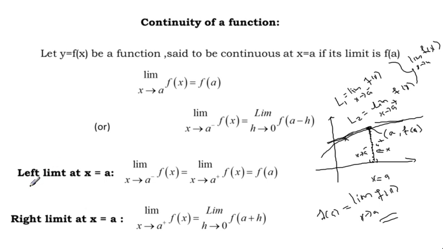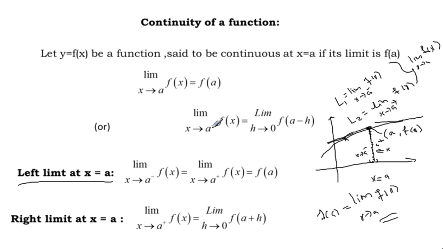So this is the left limit at x equal to a, x approaches a from the left side, and this is the right side. So here what should come? The limit as x approaches a plus, f of x, meaning h approaches 0, f of a plus h.